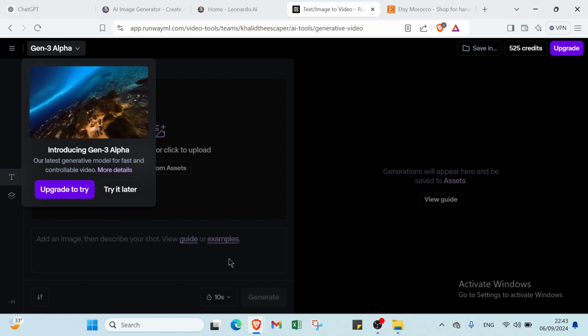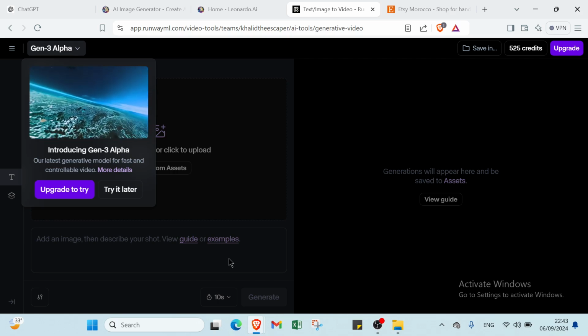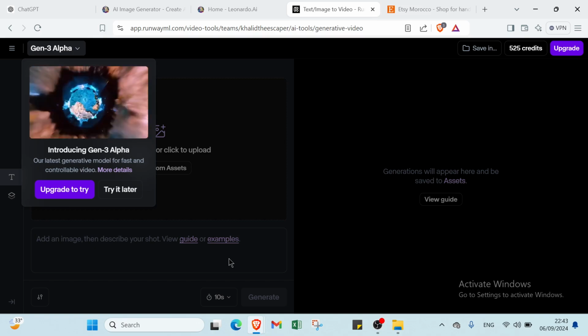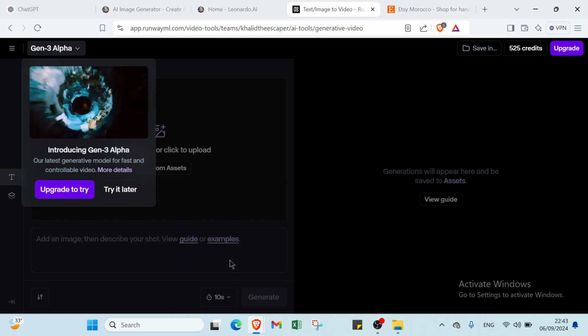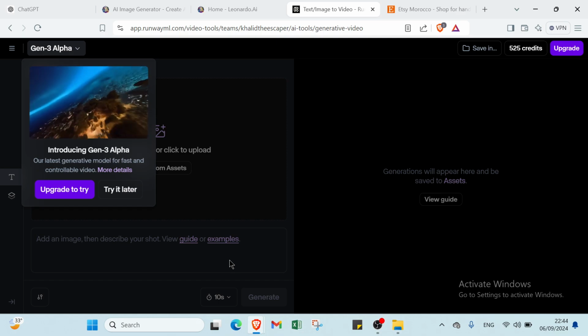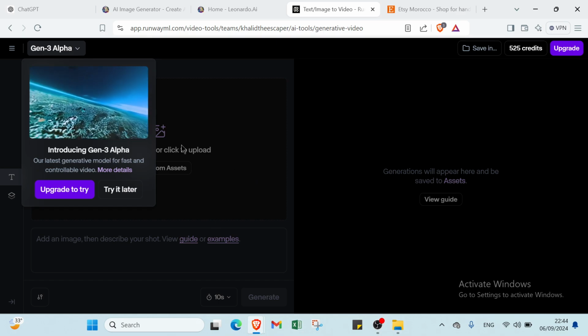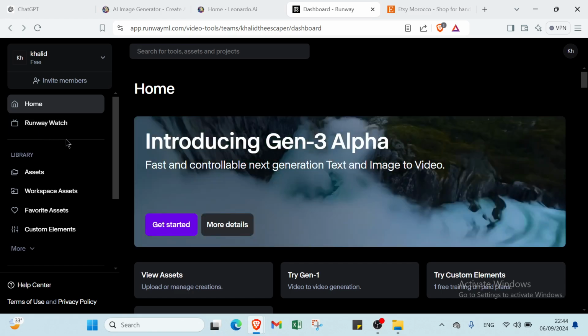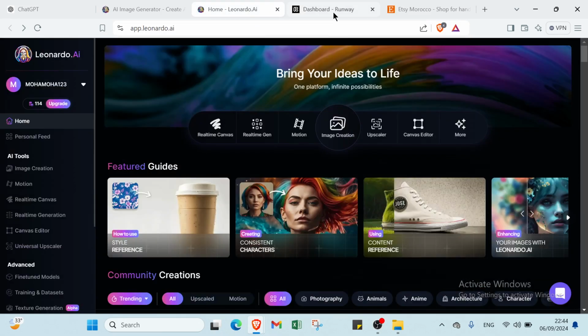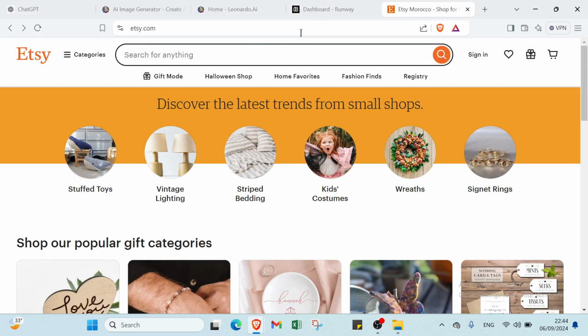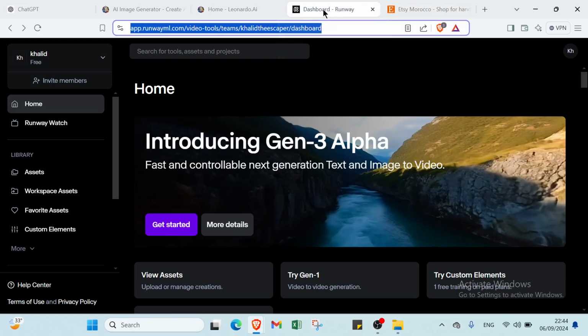Maybe you can use this one whenever you get some cash for reinvesting. And if you click here on get credits, you can see that 100 is going to cost you $10. So this is how it works with Leonardo and also Runway, and how you can sell it on Etsy.